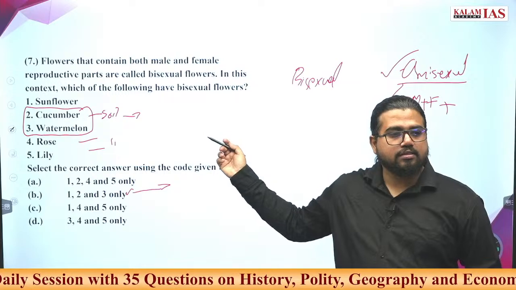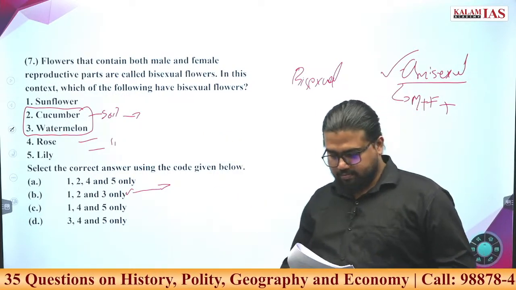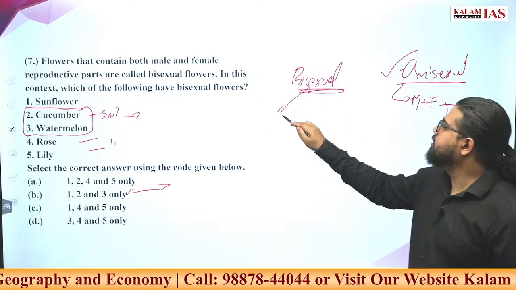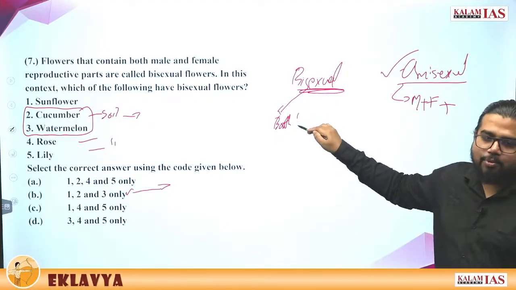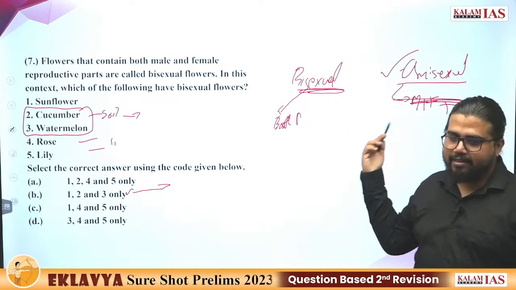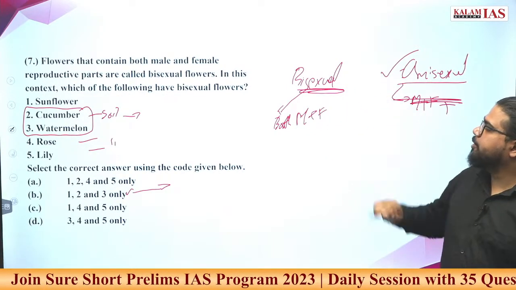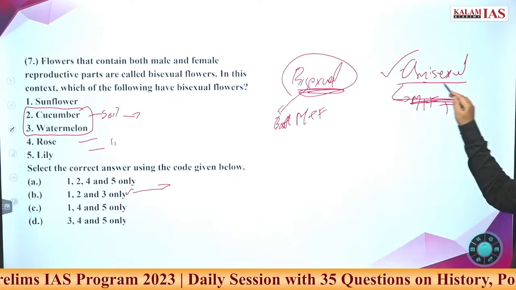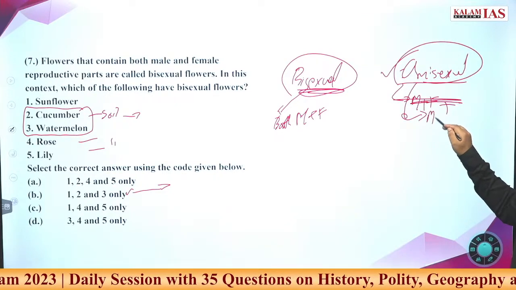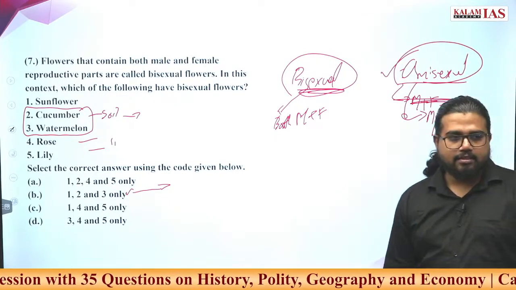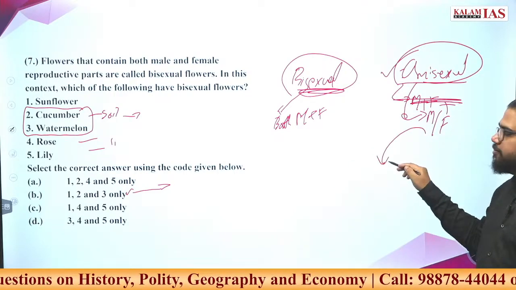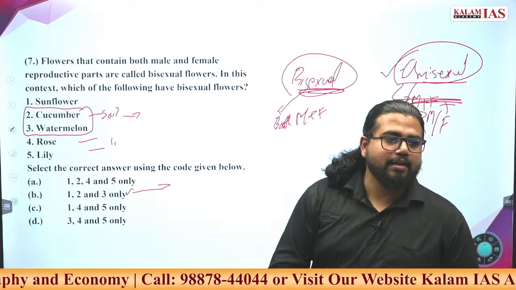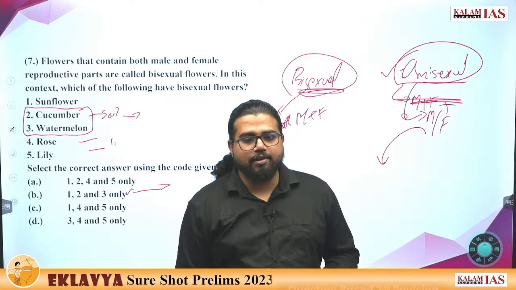Bisexual means, bisexual is the one with both. It will have both. This we said by mistake. Both male and female reproductive parts are within the same flower. We call it bisexual plants. In unisexual plants, there will be only either the male component or the female component. So this has to be transmitted from one plant to the other. Then only the flowering happens. Then only the fruit will be generated.